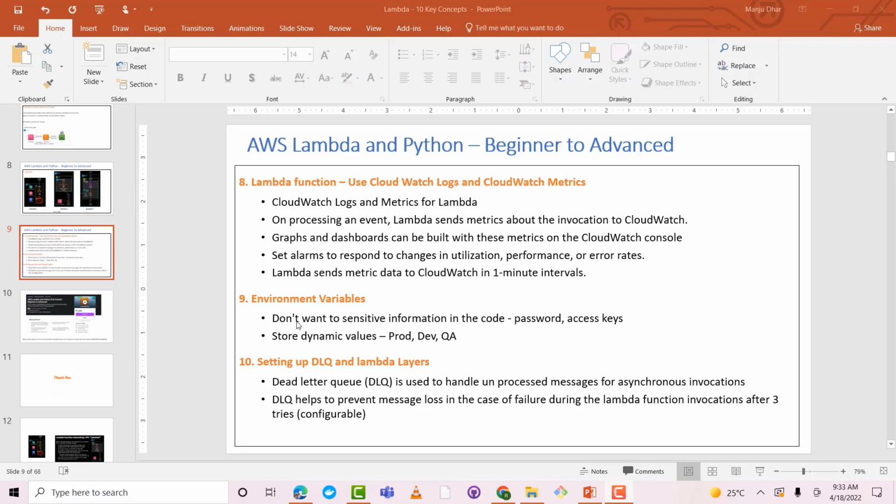Next, we have the environment variables. So sometimes you don't want to store sensitive information in the code like passwords, access keys. For that, you can use environment variables. There are also, in some cases, you want to store values dynamically. So you want to be able to provide the configuration details, whether it's part of prod, dev, and QA, and you don't want to change any code. So that you can do through the environment variables. Let me quickly show you.